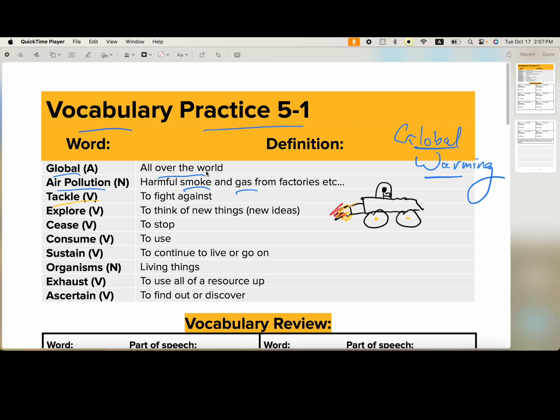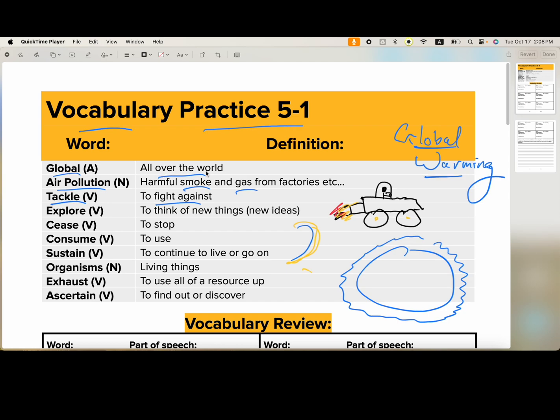Now, the problem is we need to do something about it. We need to tackle it. We need to take care of this, to fight against air pollution, because otherwise the air we breathe will be poisonous and the temperature will rise. Global warming is because the air pollution is like a blanket around the world. So you can see over here, here's our world, and we have all of this gas, extra CO2, extra methane. So the energy that comes down from the sun, let's draw a tiny, oh my goodness, the sun is not blue, it's yellow. Okay, let's draw a little sun over here.